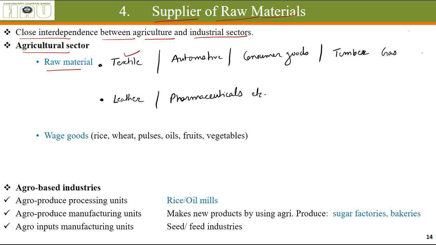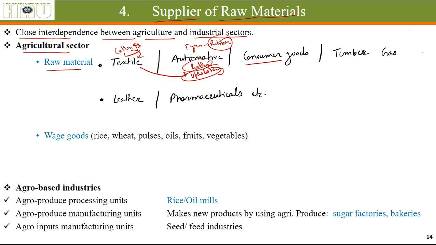Textile: whatever you are wearing, the basic product, cotton, majoritarily cotton, is coming from agriculture. Automotive sectors: tires, the rubber, the leather and upholstery of your seat. All these things come from agriculture and allied industries.